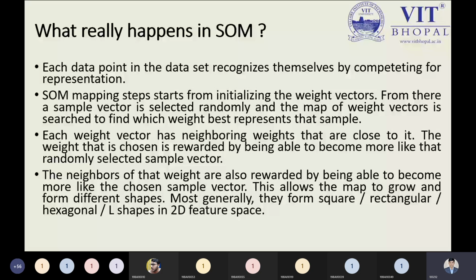And the neighbors of the weight that we have decided on become, as well, more likely to resemble the best selected, randomly chosen node, and become more likely to match the sample vector. This allows the map to grow and form different shapes, and these different shapes could be represented by L shape, rectangular, hexagonal. So you can understand it like this portion, like this one. This point I selected, this point I selected. Here we have it like this one.